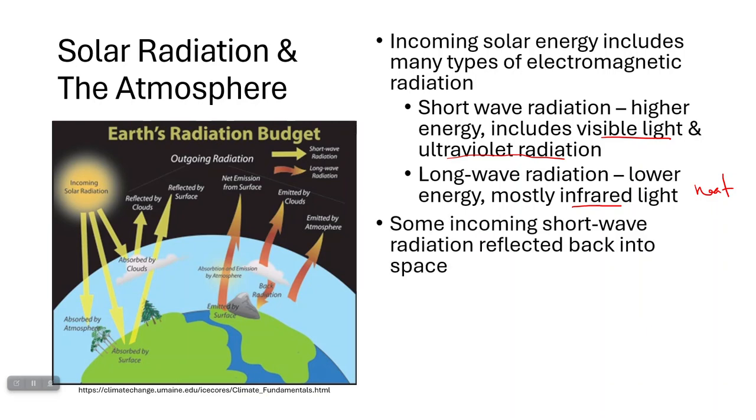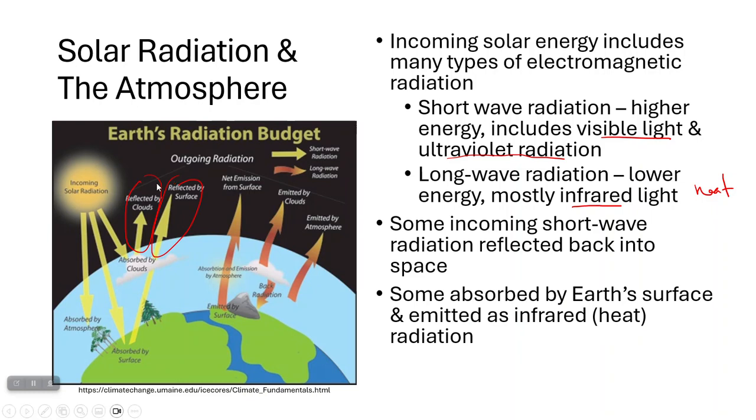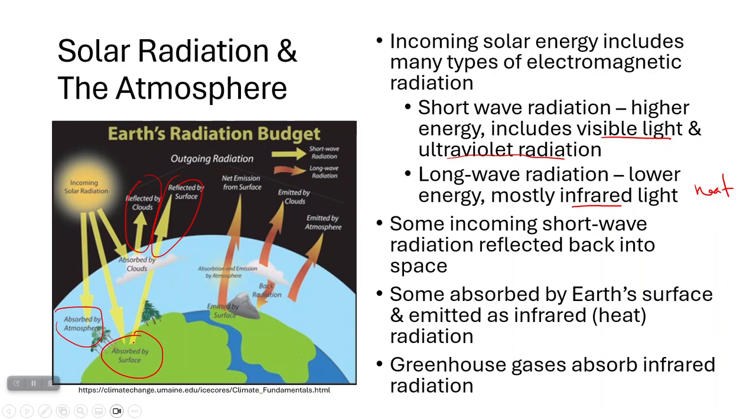Now, some of the incoming high energy radiation is actually reflected back into space, which is what you're seeing here. So this is all incoming solar radiation. Here is some reflected by clouds. Here is some reflected by the surface. But then a lot of it ends up being absorbed either by the atmosphere or by the surface. And then it's re-radiated as infrared or long wave energy. So see, that's being radiated back from the Earth's surface. That's being emitted by clouds, that's being released by the atmosphere.